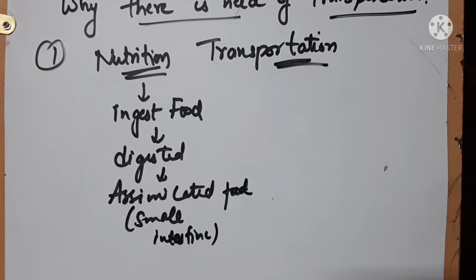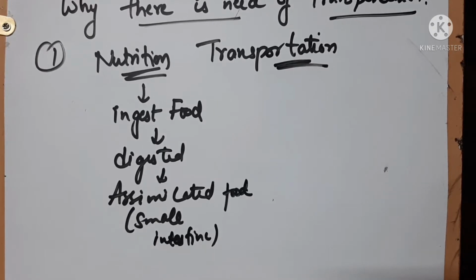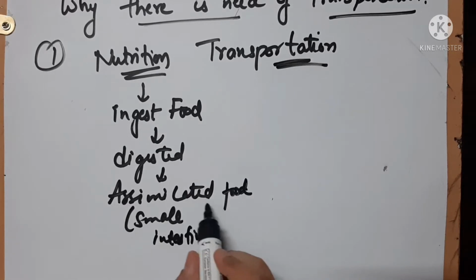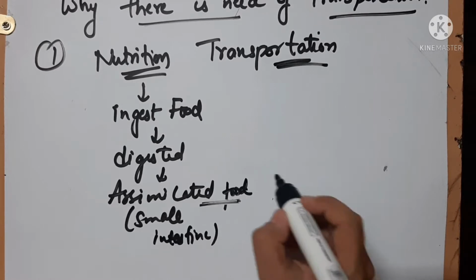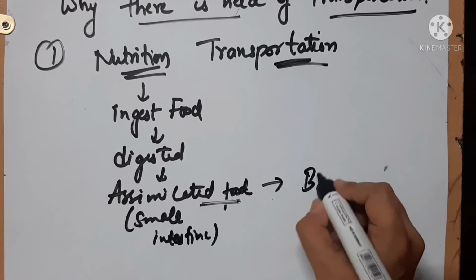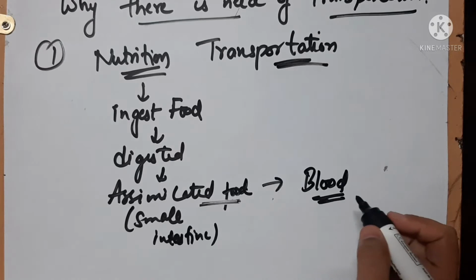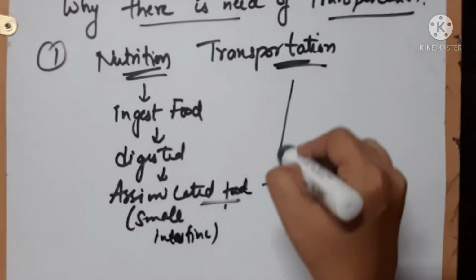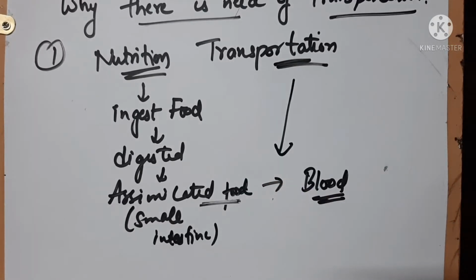Will need to get transported to all the cells of the body for providing them energy, for various functions, various processes, for the proper functioning of the cells, right? So how will that assimilated food be transported throughout the body? With the help of blood, or you can call it with the help of transportation itself, right? So here transportation will help. So this is the one reason.